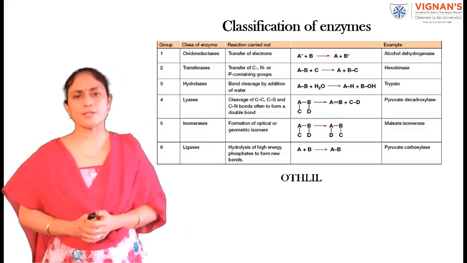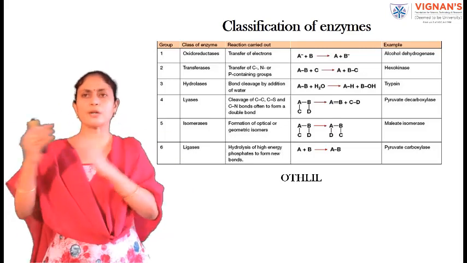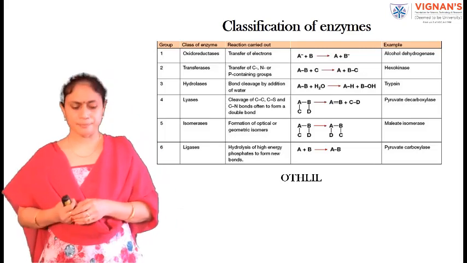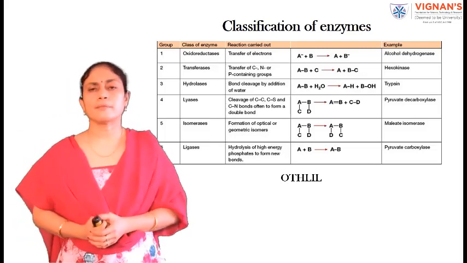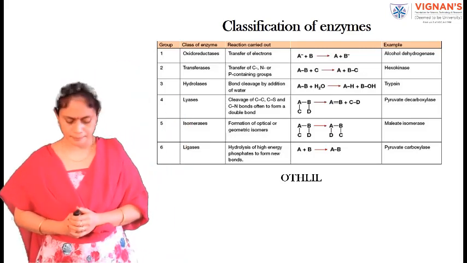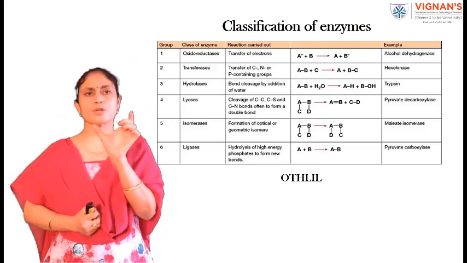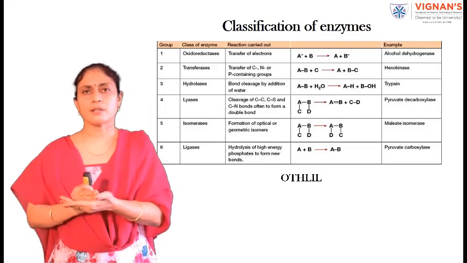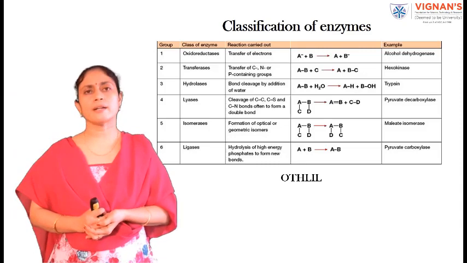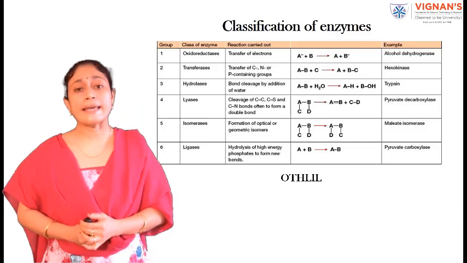Then coming to the second class of enzymes, that's transferases. These enzymes are involved in transferring of carbon, nitrogen or phosphorus containing groups. An example of an enzyme belonging to this class is hexokinase. The third group is hydrolases. These enzymes are involved in bond cleavage. This takes place by the addition of water molecules. An example is trypsin. The fourth class of enzymes are lyases.